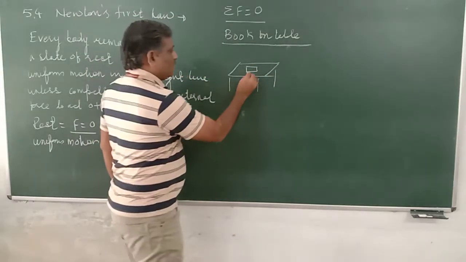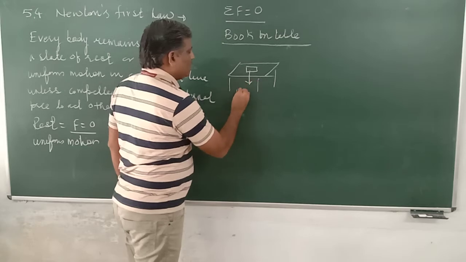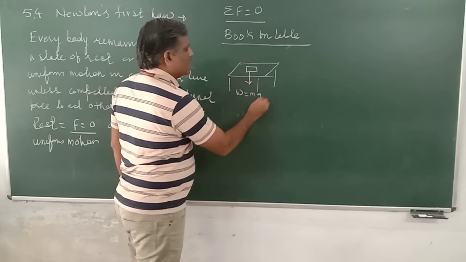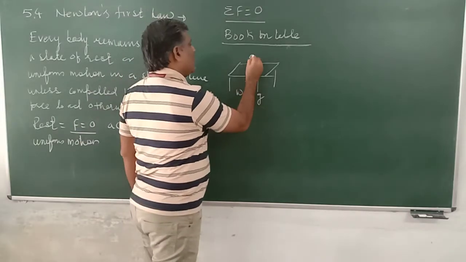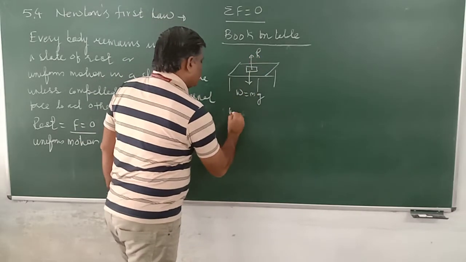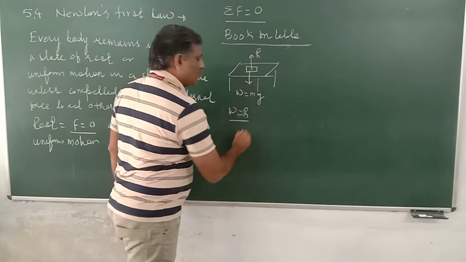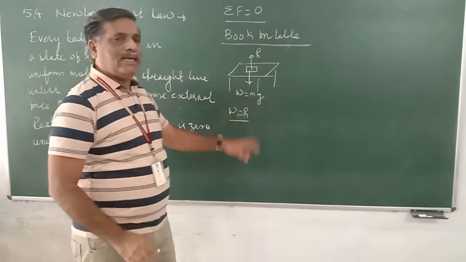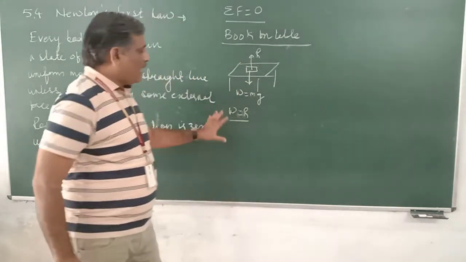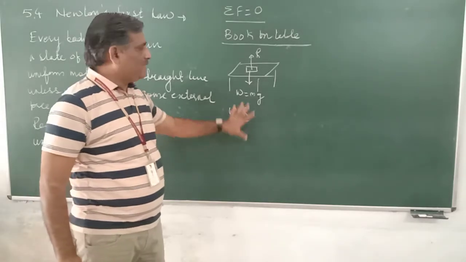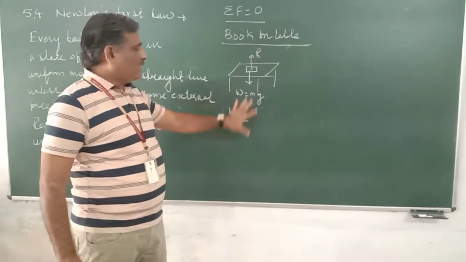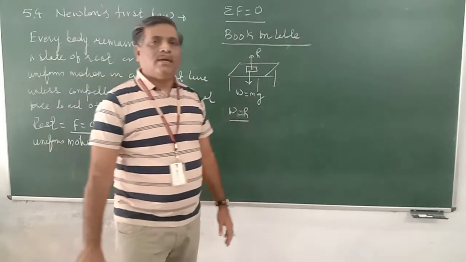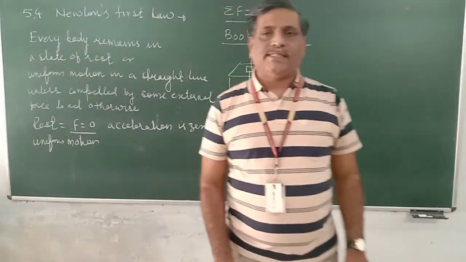We say that gravitational pull is there, that is W, which is equal to mg. It is in downward direction. Then we call it R, and as W is equal to R, R is exactly equal and opposite to W. As W is equal to R, we say that net force acting on this one is 0, therefore it is at rest. But this is an incorrect statement.